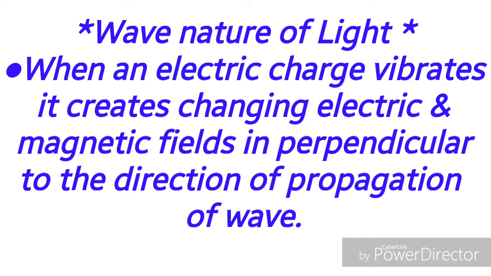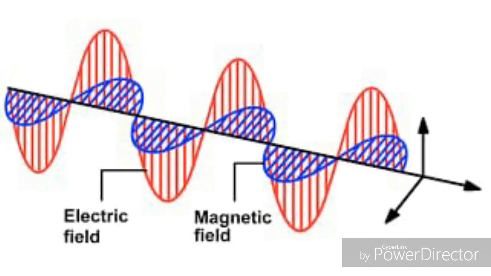In that, different types of electromagnetic radiations are there: UV rays, gamma rays, X-rays. Students, here you can see the red colored region is electric field and blue colored one is magnetic field. Both are perpendicular to the direction of propagation of electromagnetic wave.